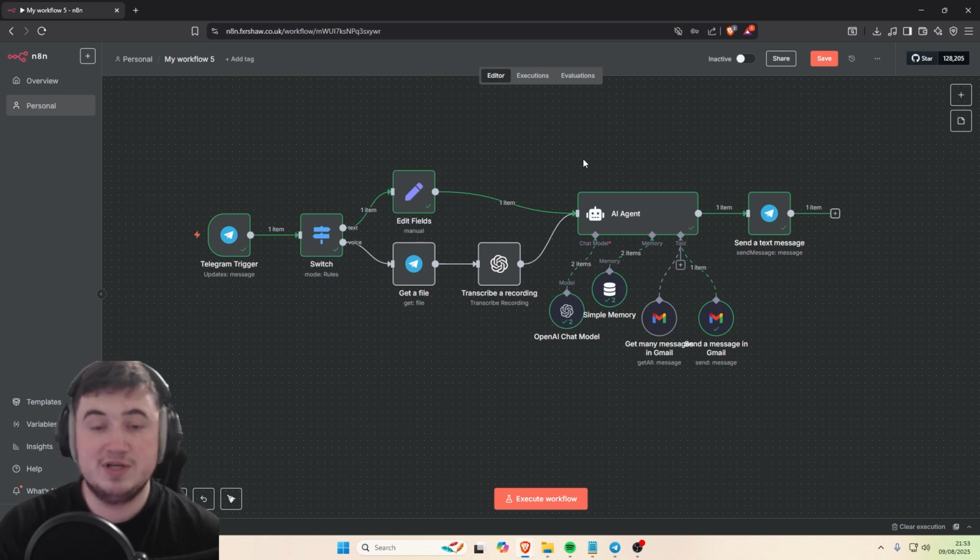and then it will process them accordingly, whether it's sending emails or reading emails, and then it will reply to you with a Telegram message as confirmation of the email being sent, this was the email, or it will reply with the summary of the email that you asked to summarize.